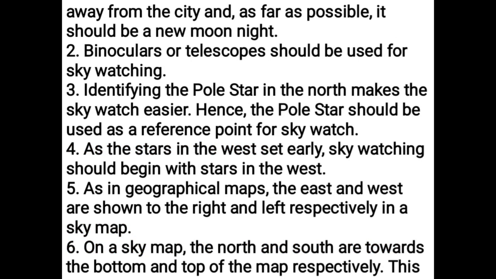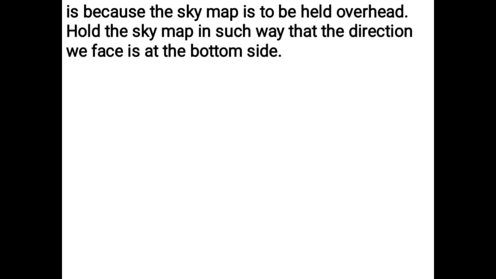Identifying the pole star in the north makes the sky watch easier. Hence, the pole star should be used as a reference point for sky watch. As the stars in the west set early, sky watching should begin with stars in the west. As in geographical maps, the east and west are shown to the right and left respectively in the sky map. On the sky map, the north and south are towards the bottom and top of the map respectively. This is because the sky map is to be held overhead. Hold the sky map in such a way that the direction we face is at the bottom side.